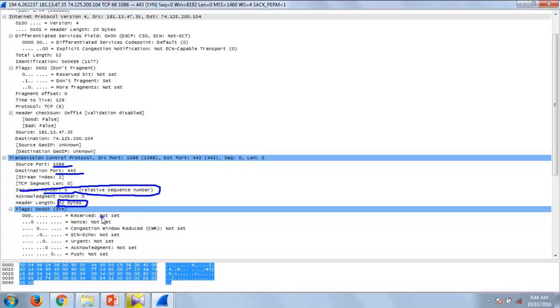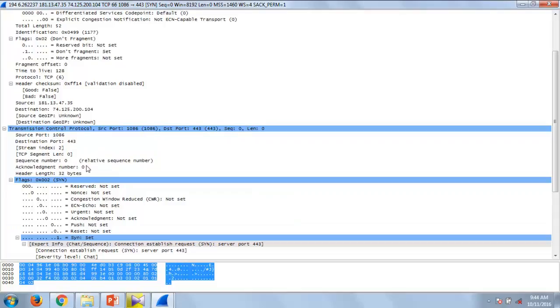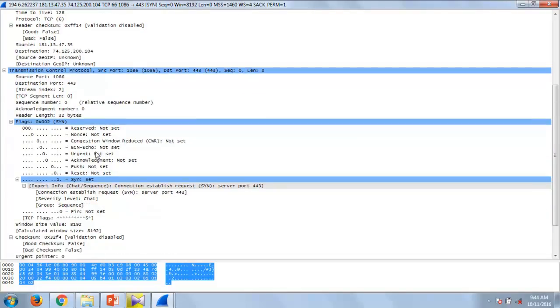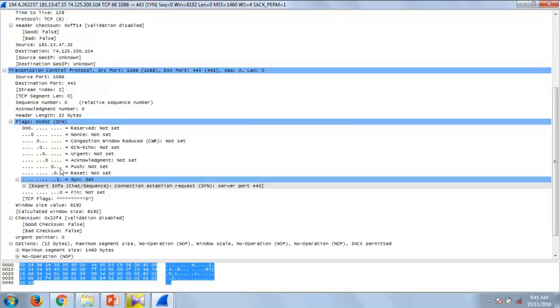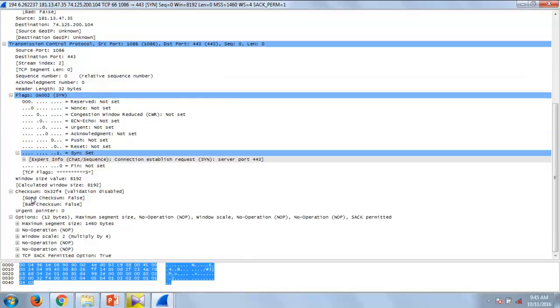The flag SYN is set to 1. And the window size is 8192. As I said, it depends upon the amount of resources available on the destination side. So that's the information contained in this packet.